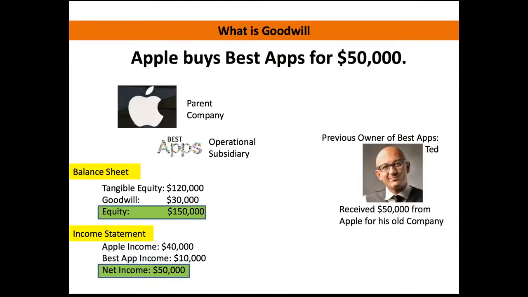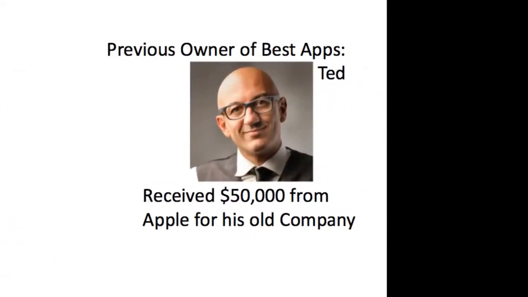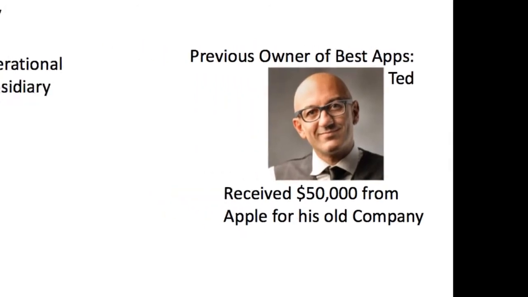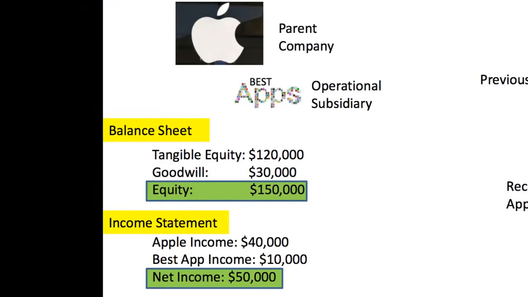After that purchase has taken place, we can see that Ted has received $50,000 from Apple for his company. So he's got his money, and he no longer has anything to do with Best Apps. Best Apps now falls under their parent company, Apple, and is listed as an operational subsidiary, because it would be non-operational if it were less than 50% ownership. But in this case, Apple bought 100% ownership of this business.